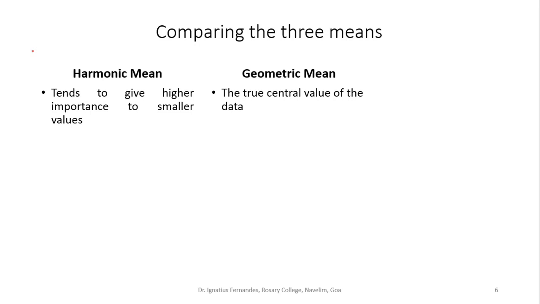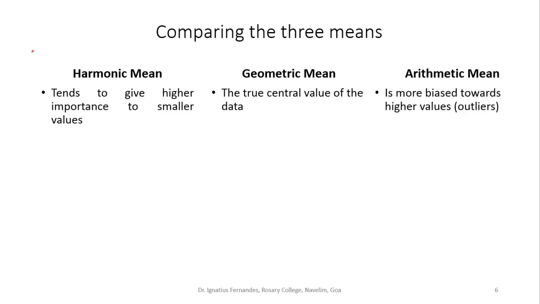Geometric mean is in reality the true central value of any data set. And arithmetic mean, we already know how to calculate it, is highly influenced by outliers. So it is more biased, or gives a higher importance to the higher values or outliers.